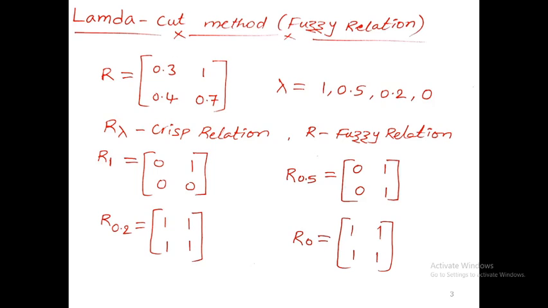Likewise R0 also, R0 means 0 is the lambda value, which is obviously less than the membership values in the fuzzy set, so you'll get R0 equal to the unit matrix. Okay,